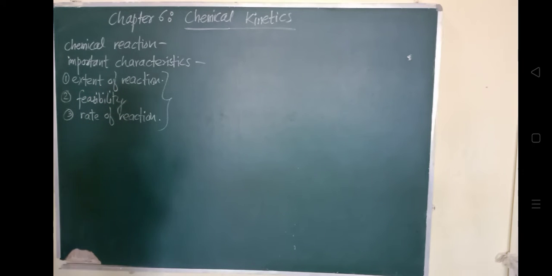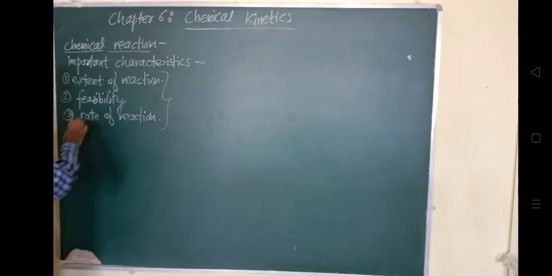Very rapidly it is reacting with the chemical reactants taking part in any chemical reaction. Did everyone understand? So chemical reactions are based on these three categories: feasibility, extent, and the third one is the rate of the reaction.